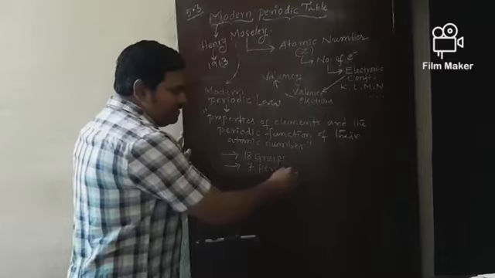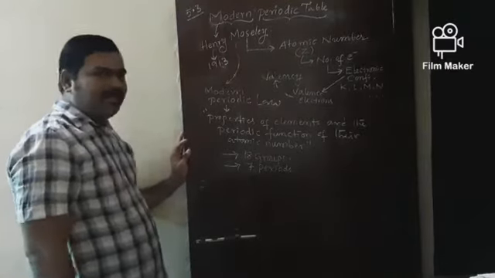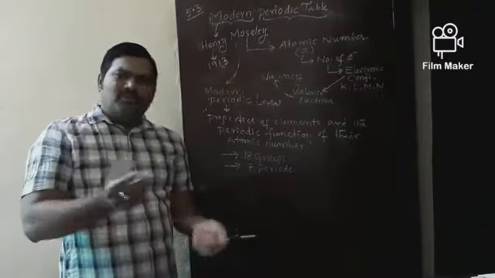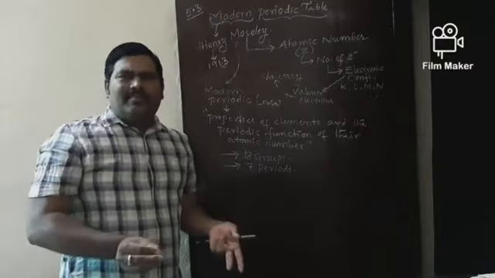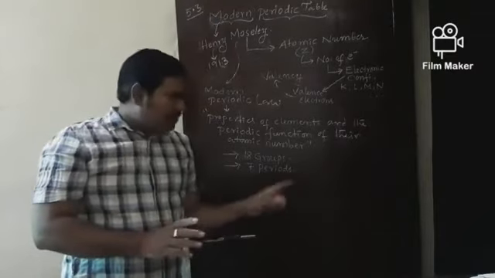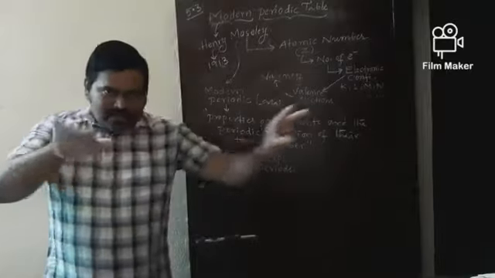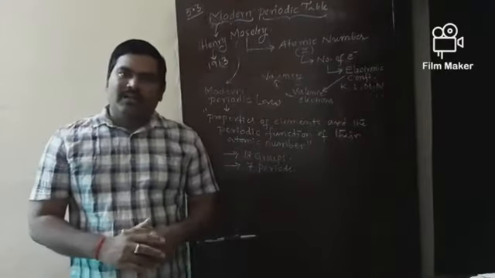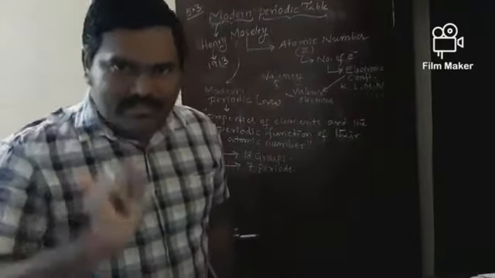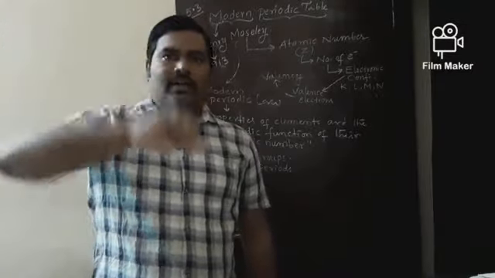You might already know what groups are. Groups are the vertical columns of the modern periodic table, and periods are the horizontal rows of the periodic table. A group has two ends, top end and bottom.